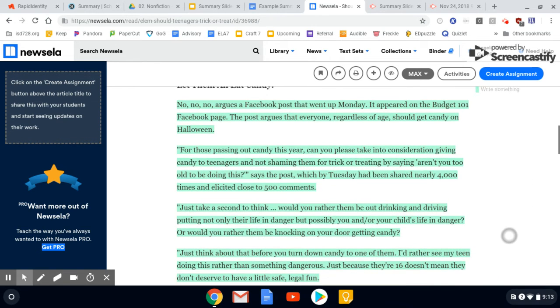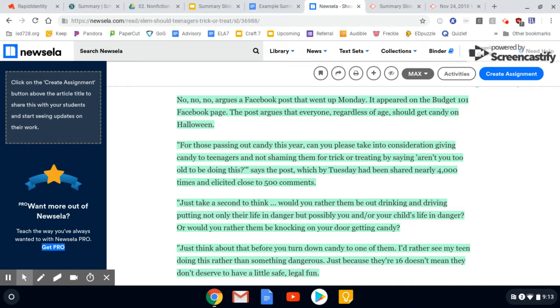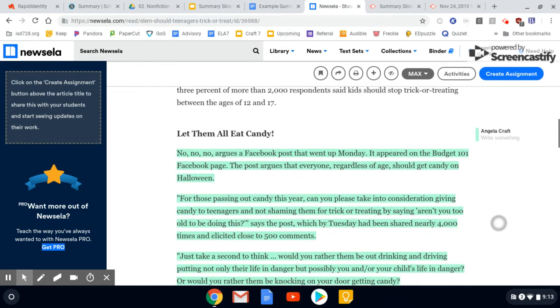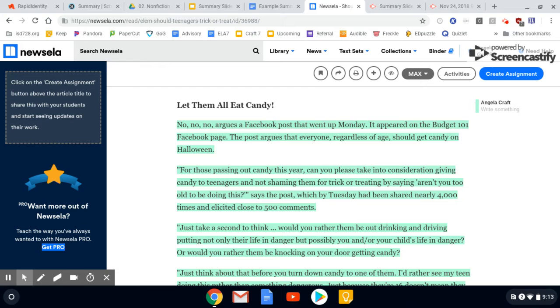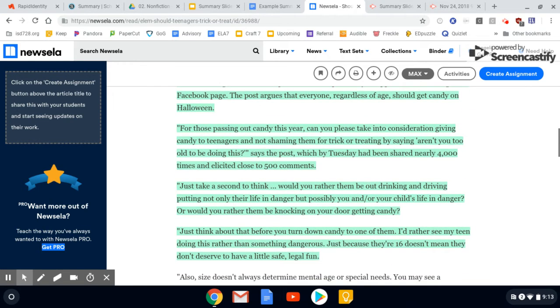For example, here I just had on my graphic organizer one little detail, but I think this whole section explains that everyone, regardless of age, should get candy on Halloween. The other three details in here are quotes from that post that show why. So I decided in my summary to include a summary of that section instead of just that one detail in my own words.